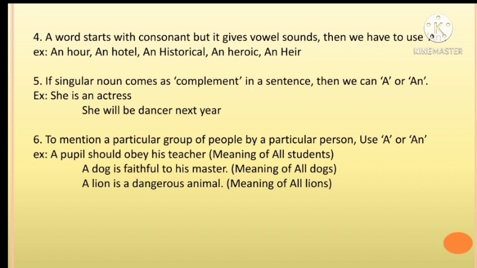Pupil means students here. A dog is faithful to his master. That means all dogs. A lion is a dangerous animal. It denotes all the lions.